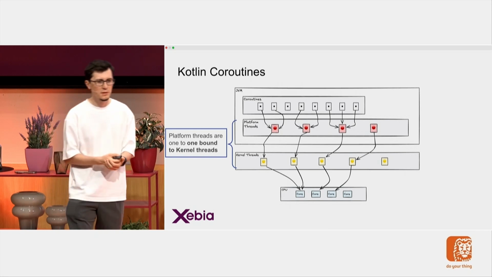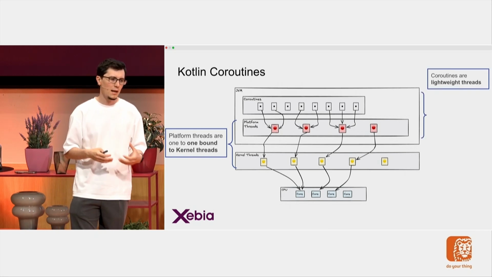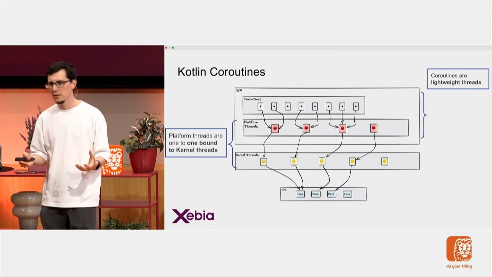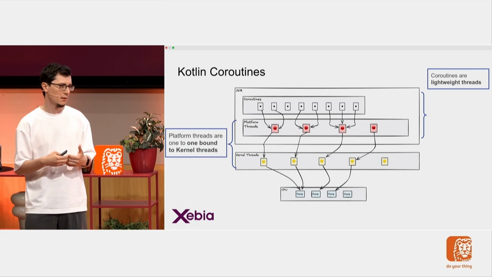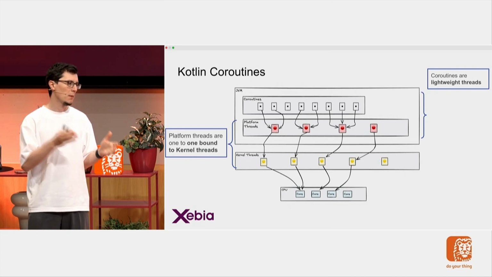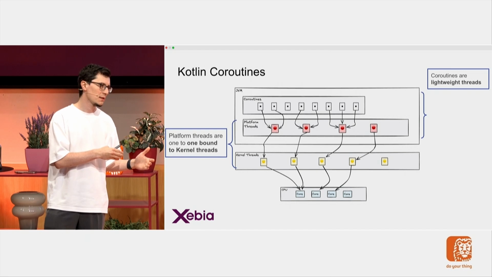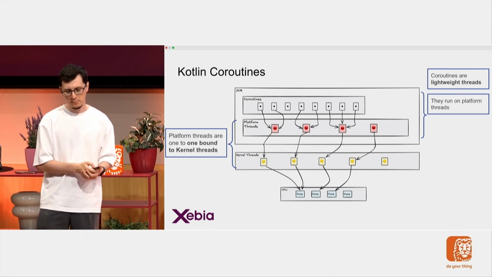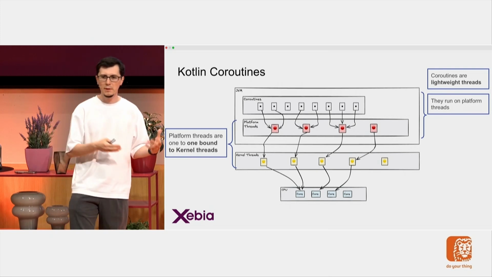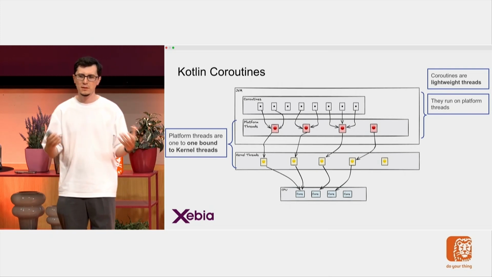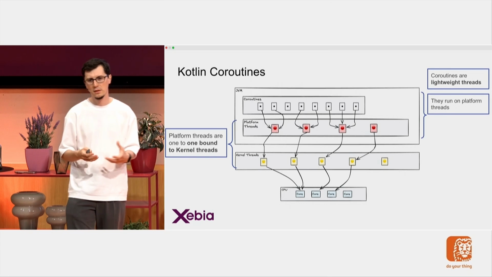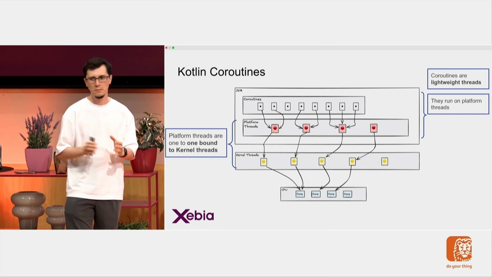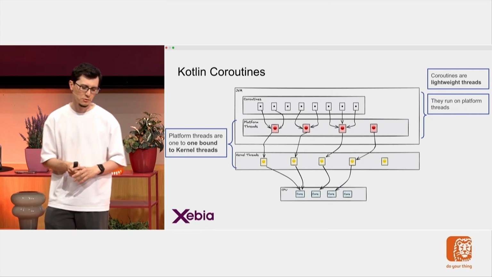What Kotlin introduces here is coroutines, which are basically lightweight threads. They take less memory, and it's easier to do context switching. So you can have many more coroutines on the same hardware than you can have JVM threads. And still, they run on the JVM and platform threads, because you're still in a JVM environment and you have to use the platform threads. Of course, Project Loom might introduce something different here, but let's keep that on hold for now.